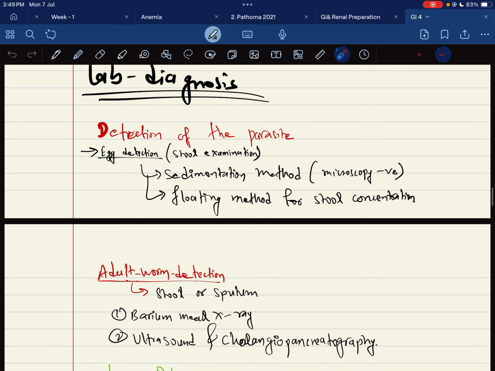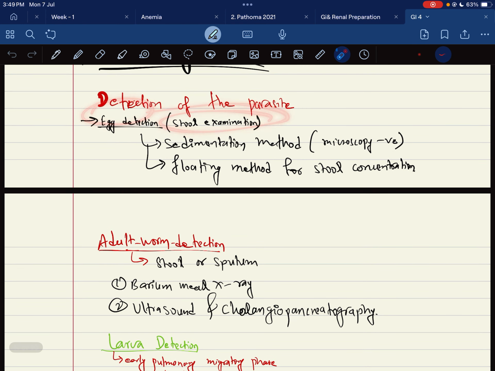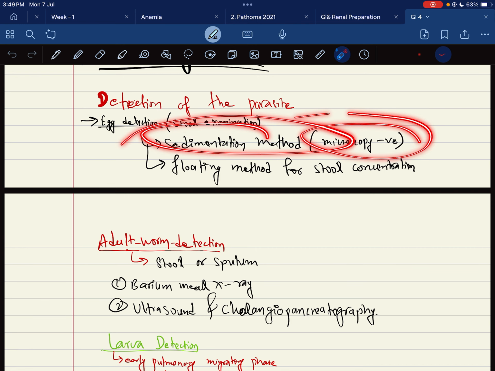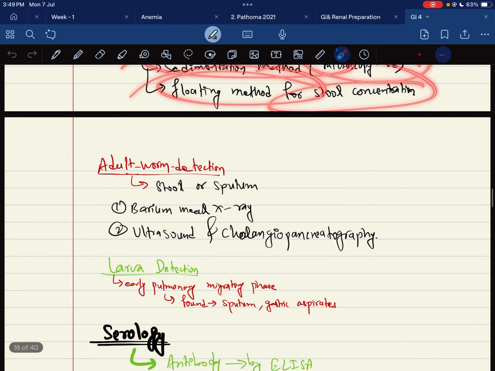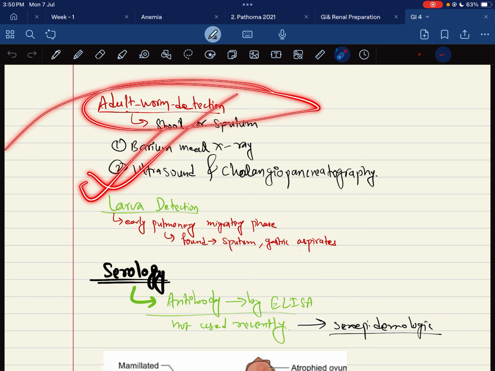Regarding the lab diagnosis, detection of the parasite is by egg detection, by smear examination, sedimentation method, microscopy, floating method, or stool concentration. Regarding adult worm detection, stool or sputum, or barium meal X-ray. From the barium meal we can also see if there is obstruction going on. We can see the adult form of Ascaris lumbricoides, and ultrasound or cholangiopancreatography helps in the detection of the adult worm.